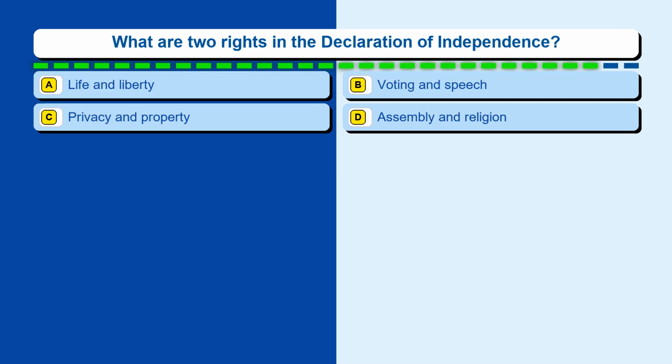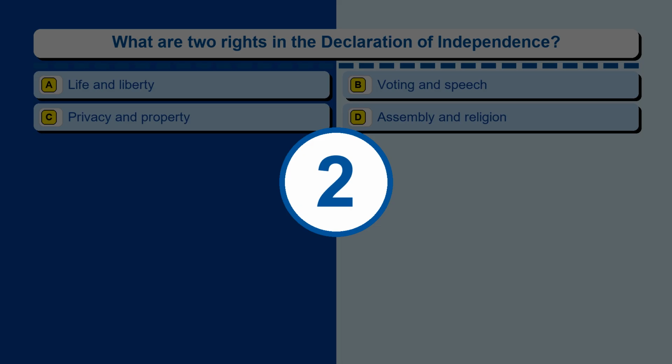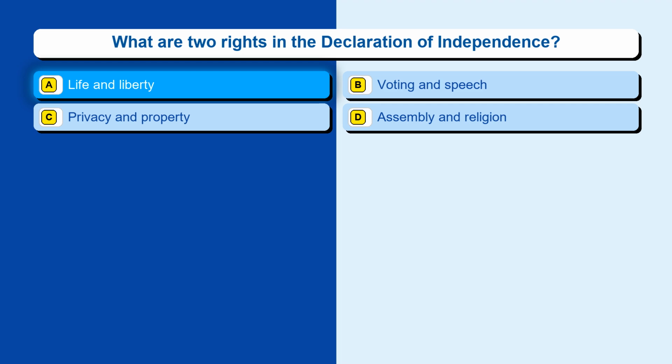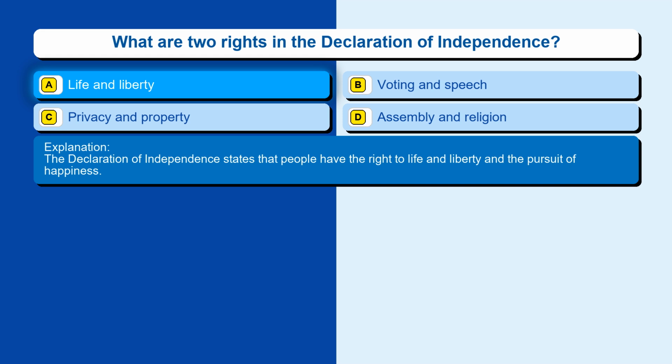Question 59. What are two rights in the Declaration of Independence? Option A, life and liberty. Option B, voting and speech. Option C, privacy and property. Option D, assembly and religion. The correct answer is option A, life and liberty. The Declaration of Independence states that people have the right to life and liberty and the pursuit of happiness.